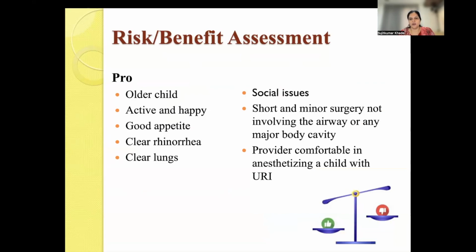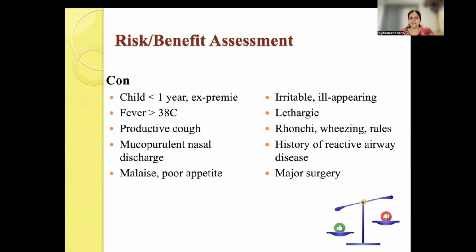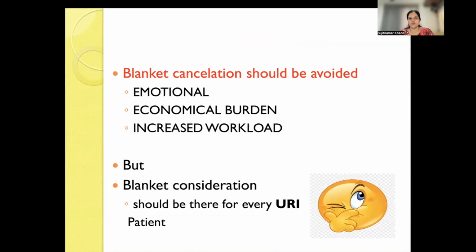The factors which will help us to give anesthesia are an older child, an active and happy child with a good appetite, clear rhinorrhea, clear lung findings, and a short or minor procedure not involving the airway or a major body cavity. And of course, our experience and comfort zone to anesthetize such a child is essential. But if the child is less than 1 year, having fever, productive cough, mucopurulent nasal discharge, malaise, poor appetite, lethargic, irritable, with clinical findings like rhonchi, wheeze, rales, and a history of active reactive airway disease, one must definitely postpone and should not hesitate to postpone the case.